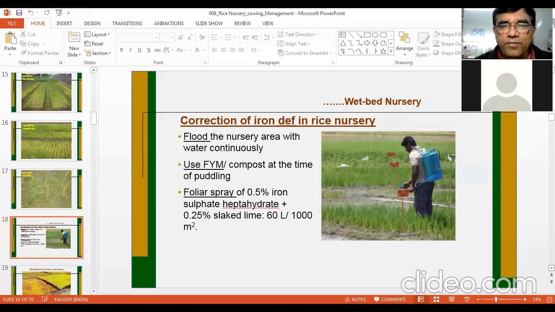Otherwise, one can go for a foliar spray of 0.5% iron sulfate heptahydrate plus 0.25% slaked lime. This slaked lime will help in counteracting the ill effect of iron sulfate heptahydrate. Iron sulfate heptahydrate is acidic in nature. The leaves of the plant will be burnt if we use iron sulfate. But if we neutralize it with the slaked lime, then such injury will not be there. Therefore, it should be mixed with slaked lime.